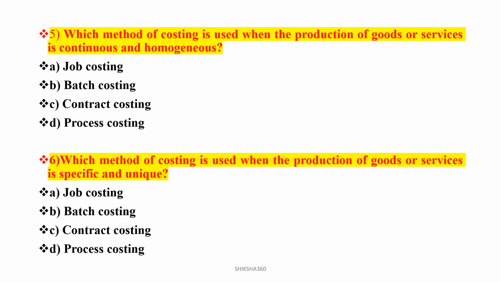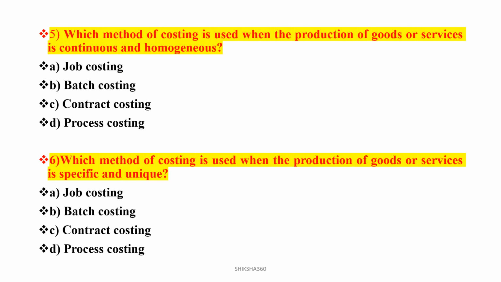One thing I will tell you: if there is any process costing, it is equivalent to crude oil. Process costing is basically used in crude oil. Contract costing is basically used for long term purposes, like for a bridge or a flyover. At that place, contract costing is to be used. Now let's discuss all these questions one by one.